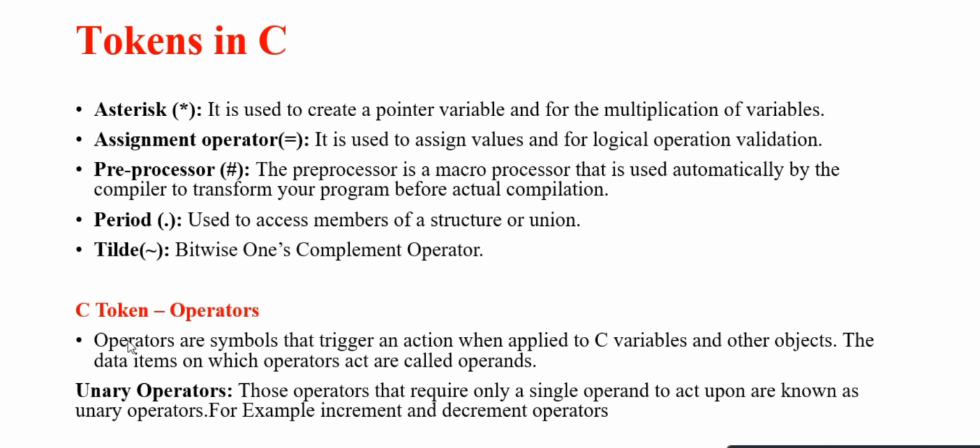Next token is operators. What are operators? Operators are symbols that trigger an action when applied to C variables and other objects. The data items on which operators act are called operands. First one is unary operators. Those operators that require only a single operand to act upon are known as unary operators. For example, increment and decrement operators.